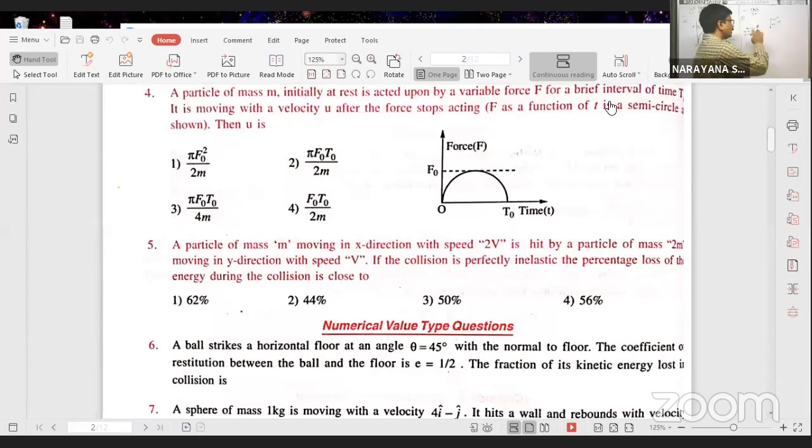Before collision, total kinetic energy of the two particles we can calculate. After collision, as the two particles travel with common velocity, we can find the kinetic energy of the system after collision. So what is the percentage loss of kinetic energy? I think we can calculate. Okay. So here, after collision, what is the velocity we have to find? As before collision the particles travel in different directions, we have to apply the law of conservation of linear momentum in vector form.